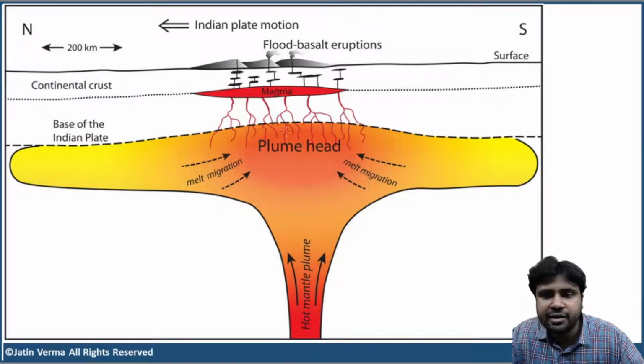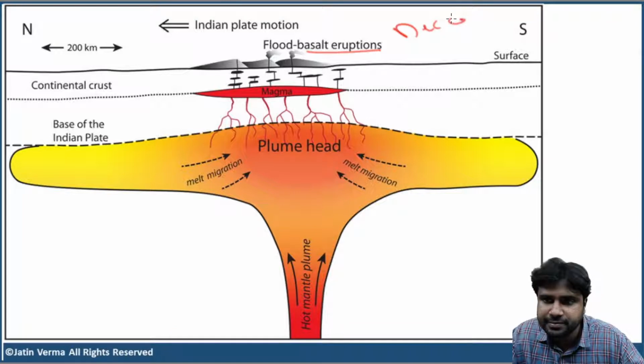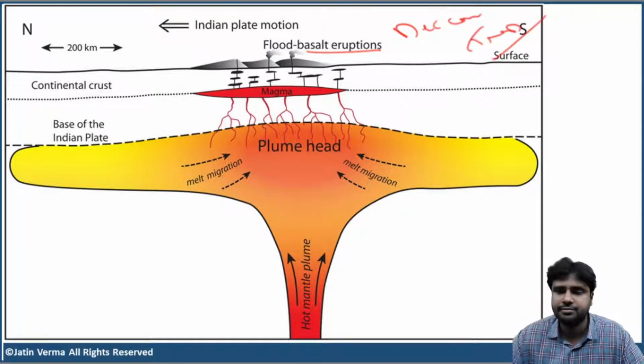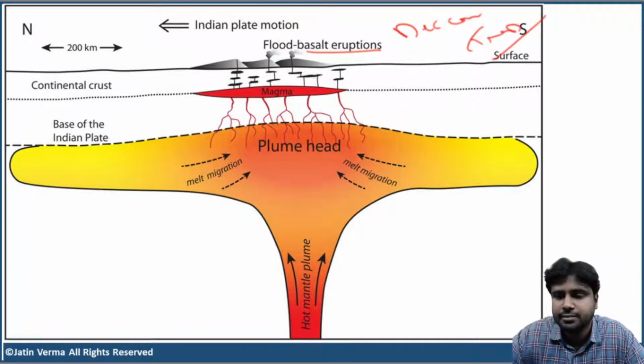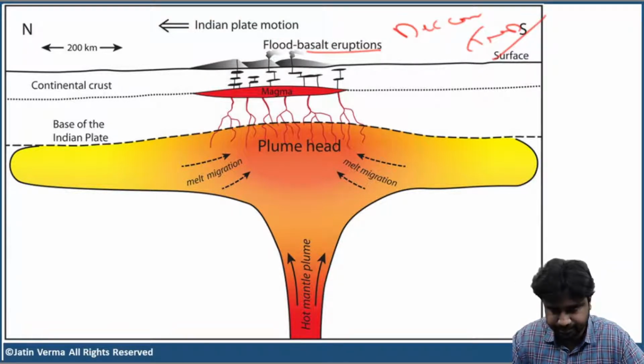This mantle plume caused weakening of the Earth's crust, and many large-scale fissures and cracks appeared, and enormous quantities of lava poured out, forming flood basalt eruptions at the surface and the Deccan Traps. Clear, right?